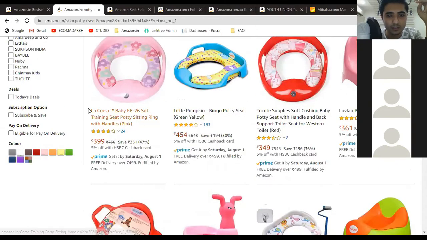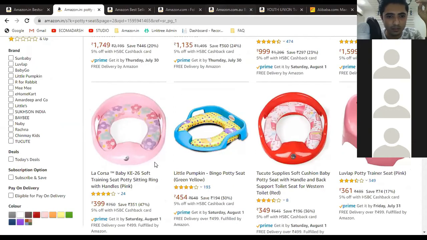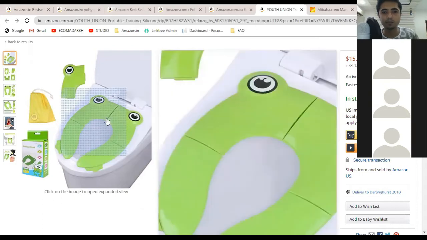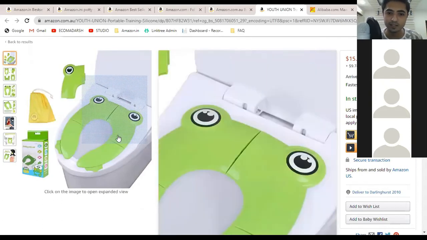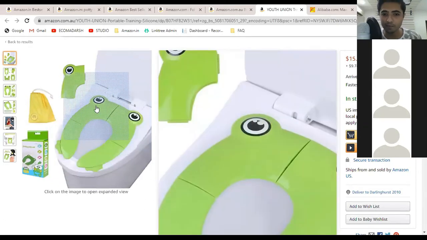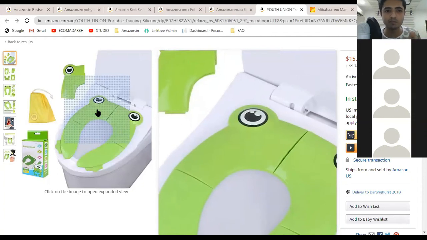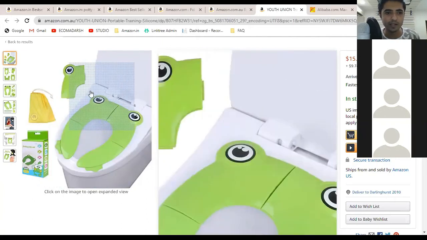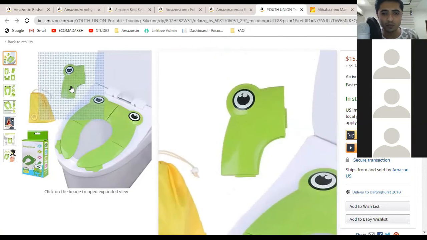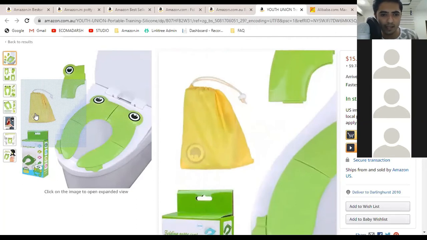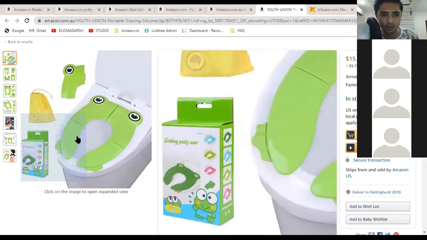Let's say I just opened this product. Now see, this is fulfilling the same utility. Yeah, this is a potty seat, but it has a different design. It has some good colors on it. It has a different shape, but you can still use it the same way that you would use any other potty seat. Okay guys, this is a unique product because it is also foldable. You can fold this product. It also comes with a bag. So this is a pretty good product.